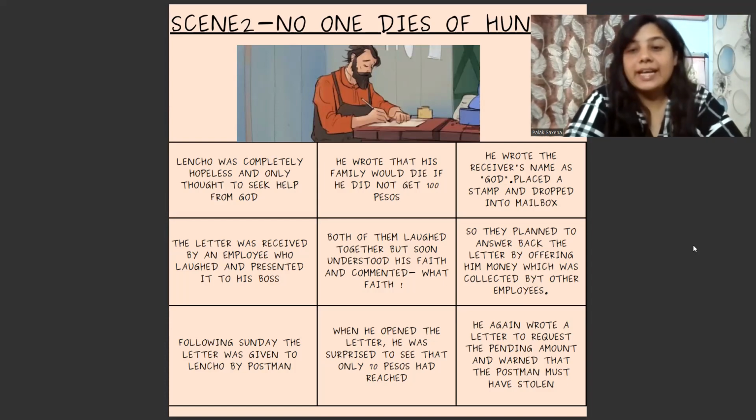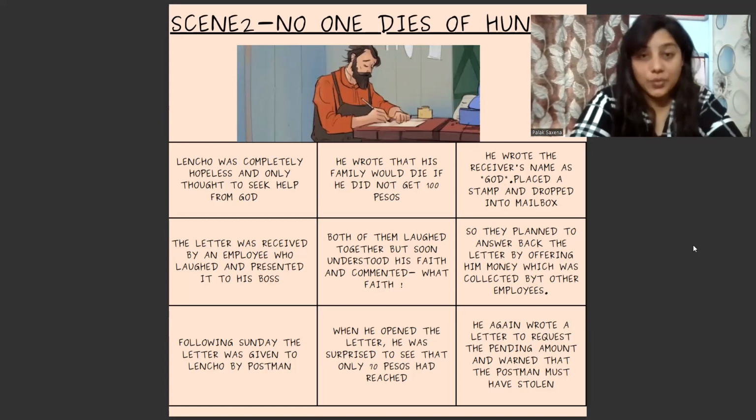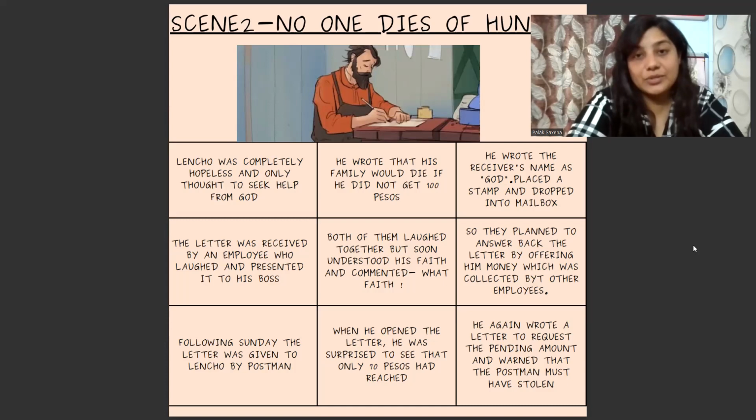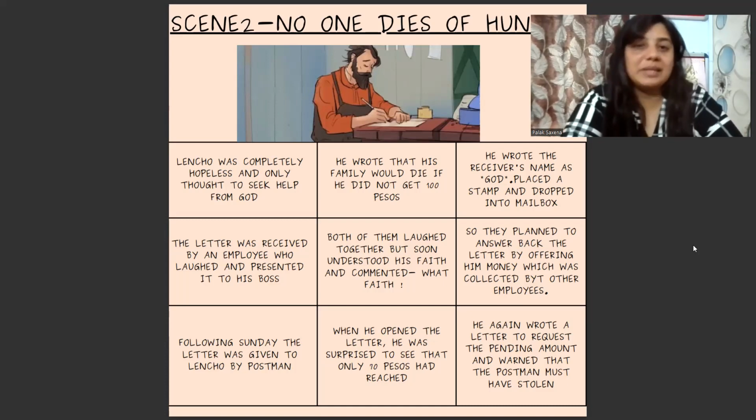So he again wrote a letter to request the pending amount and warned that the postman must have stolen it. Again, he wrote a letter to God and complained to him that no doubt you have done a good deed, but I think people here on this earth, and particularly the postman and his employees, have stolen my 30 pesos, and I request you to hand over the remaining 30 pesos to me.